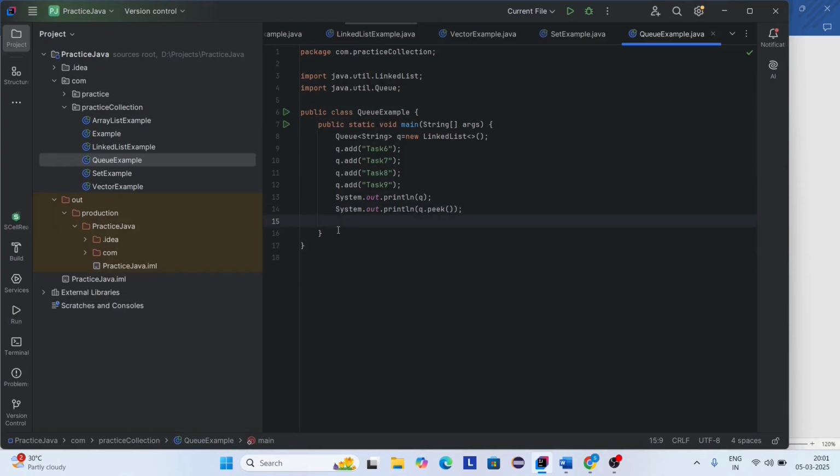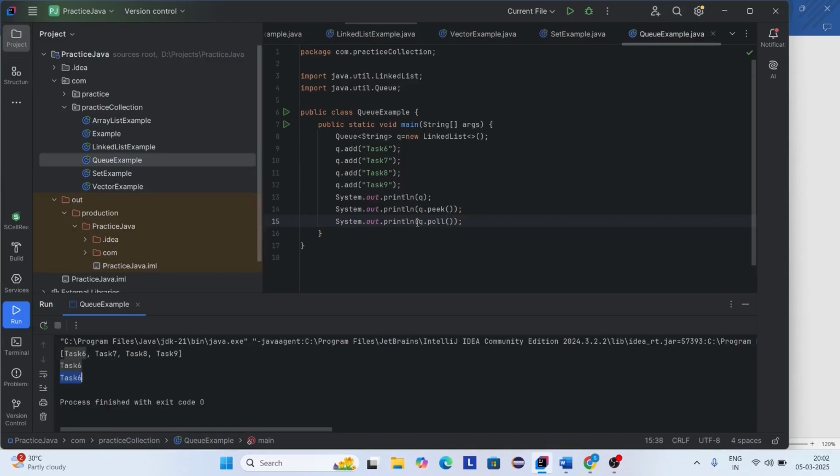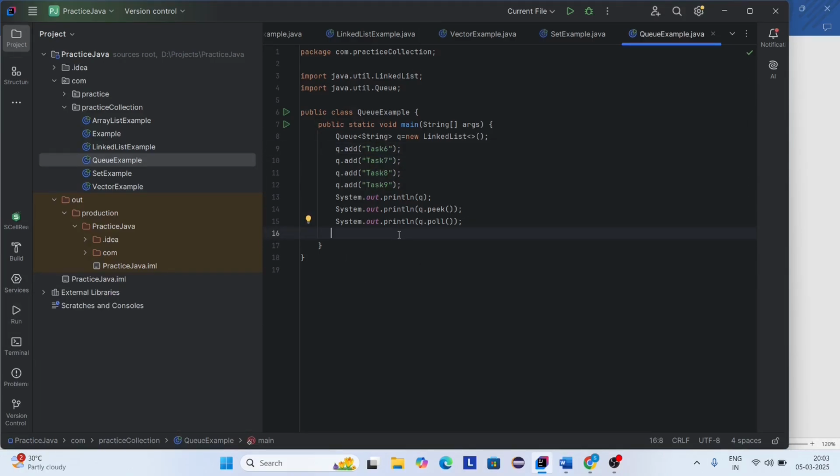Now I want to remove the front element. So here I need to copy this line, and now I paste this line. If I want to remove the front element, then I use the poll method. So here I'm using the poll method. After using this poll method, task 6 is removed, right? So now I want to print the queue after the removal of task 6. Okay. Now let us execute this code.